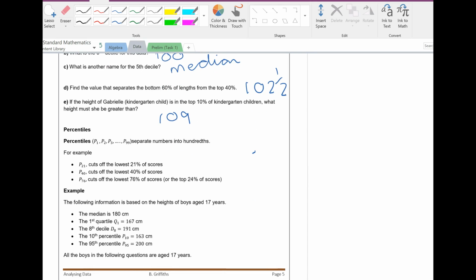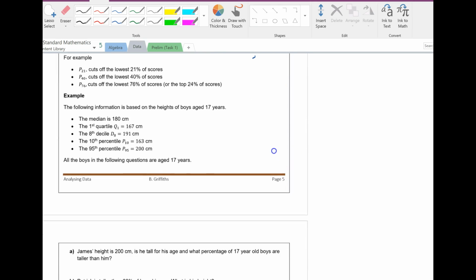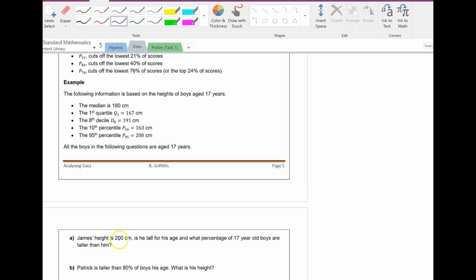So, following information based on age of 17 years, the median's 180, quartile 1 is 167, the 8th percentile. Let's read the questions. James' height is 200. Is he tall for his age, and what percentage of 17-year-old boys are taller than him? Percentile 95 is 200. So yes, he is tall because he's up the top.